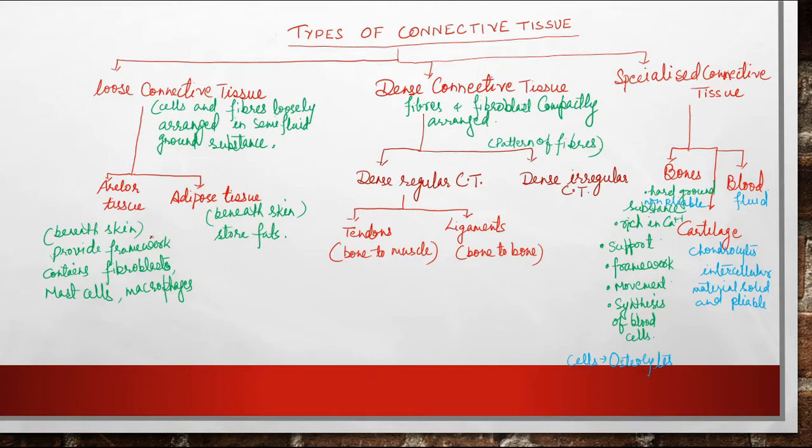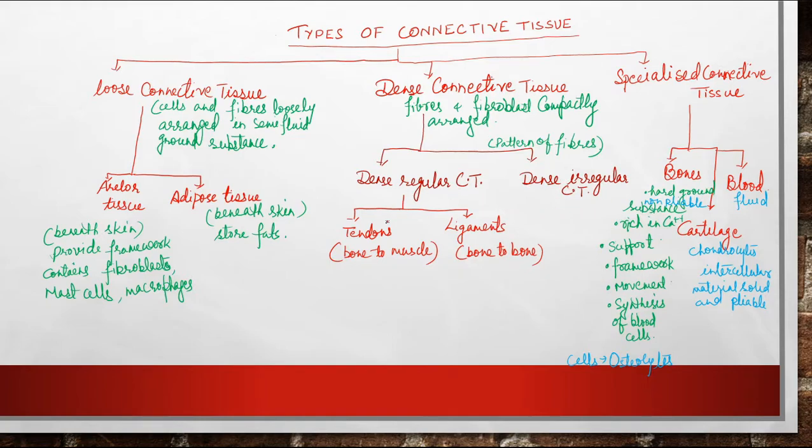Both of them are present beneath the skin, and adipose tissue stores fat, whereas areolar tissue provides framework and contains fibroblasts, mast cells and macrophages. In dense connective tissue, the fibers and fibroblasts are compactly arranged in different patterns of fibers, and accordingly they are named dense regular connective tissue and dense irregular connective tissue.